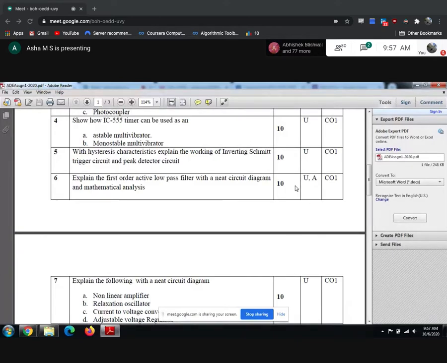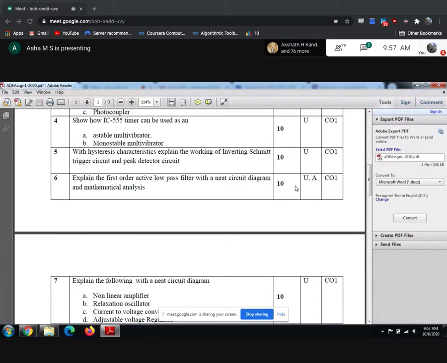Definitely an excellent or an outstanding student will check the textbook, and he will know that ma'am has given only low pass filter, and these are the varieties it has. Got it? And the same explanation holds good for the next one also. The content we have on active filter, we don't have even 1% in non-linear amplifier. Correct? So one student may, if I give only the active filter low pass question, give only the filters for the examination.